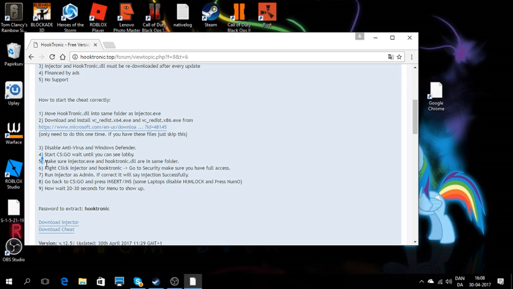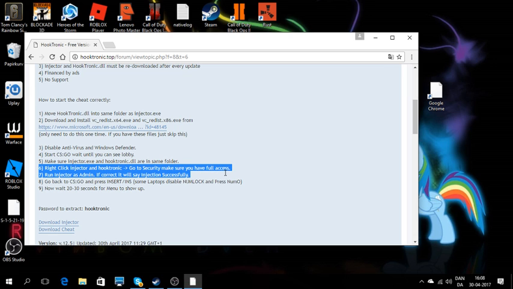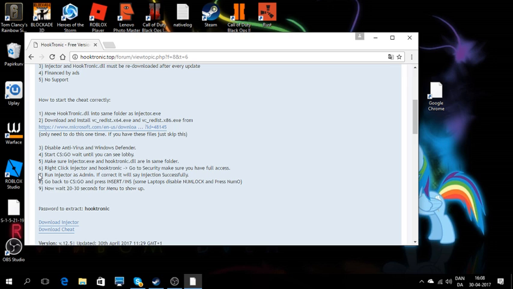Okay, make sure injector.exe and HookTronic.dll are in the same folder. 6, right click injector and HookTronic, go to security, make sure you have full access. 7, run injector as admin.